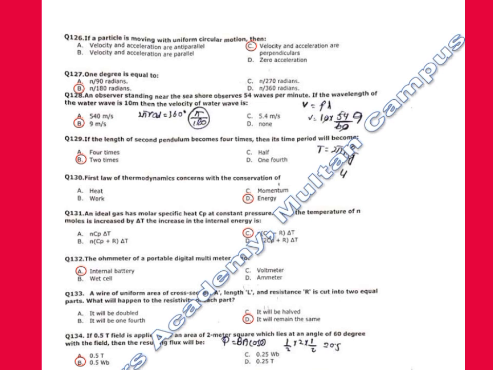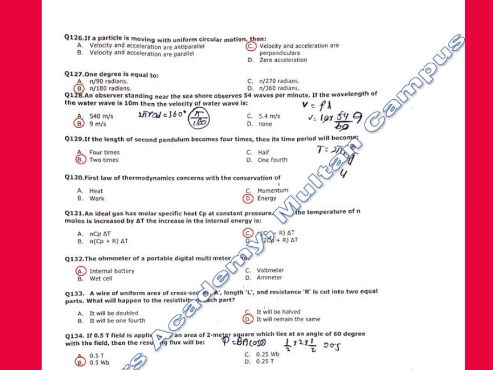129. If the length of a second pendulum becomes 4 times, then its time period will become what? 4 times, half, 1/4 or 2 times. Correct option is 2 times. 130. First law of thermodynamics is concerned with the conservation of heat, momentum, work, energy. Correct option is energy.